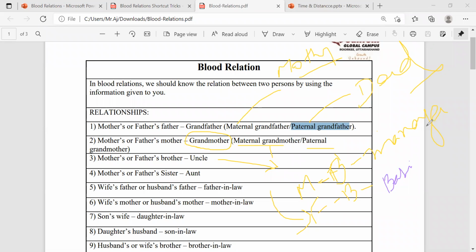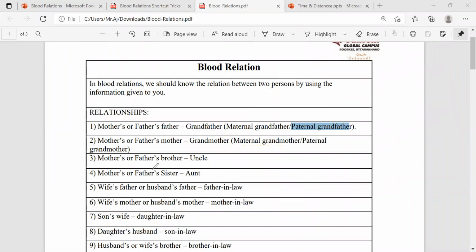See, just think here. Your mother's brother and your father's brother have different names in Telugu, Mamaya and Babaya. But in English, we simply call both uncle. If you want to represent particularly mother's brother, it is maternal uncle. If you want to represent the brother of father, paternal uncle.